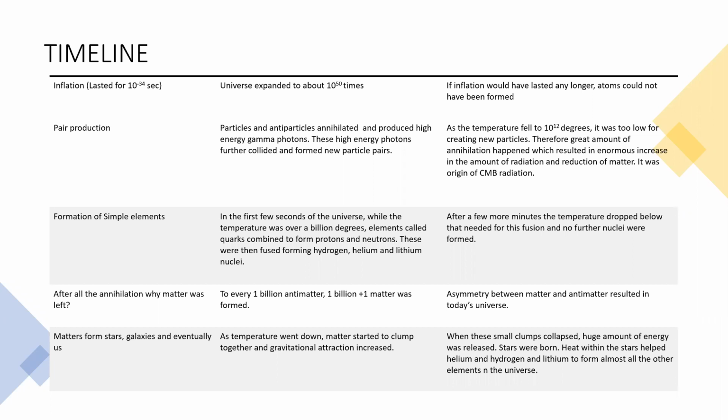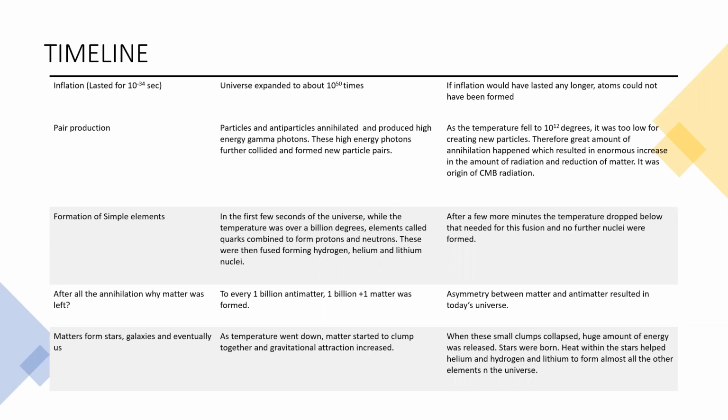Particles and antiparticles were created, but whenever they meet, they annihilate. The word annihilate means that they get destroyed or just vanish, creating a high amount of energy. So particles and antiparticles annihilated and produced high energy gamma photons.